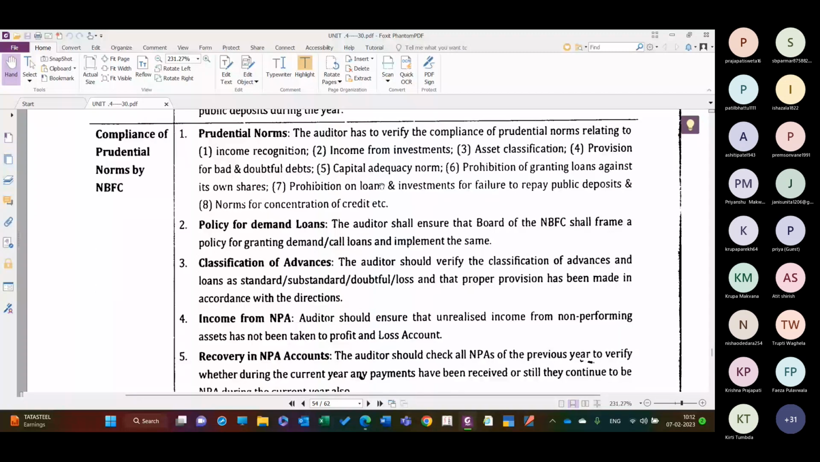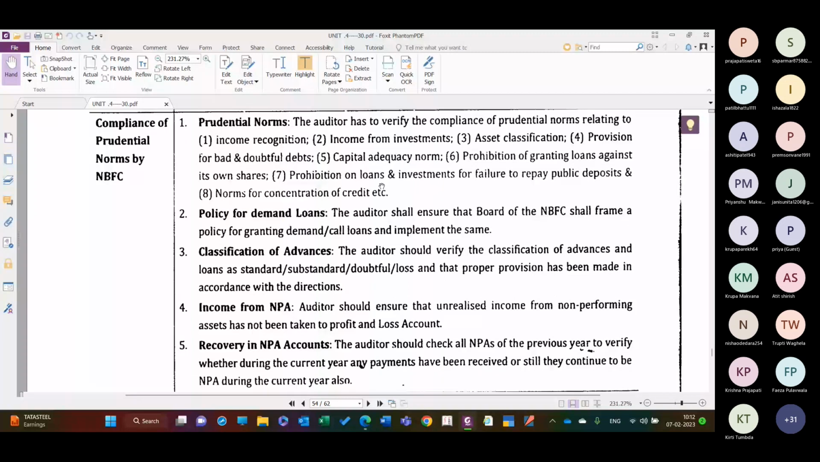Compliances of prudential norms by NBFC. Prudential norms, the auditor has to verify the compliance of the prudential norms relating to the income recognition, income from investment, asset classification, provisioning for bad and doubtful debts. ये हमने ऊपर सब पढ़ा है, right? Income recognition, income from investment, asset classification means standard, substandard, doubtful or loss. Provisioning for bad and doubtful debts means 0.40%, 10%, right? And then 20%, doubtful के अंदर अगर up to 1 year, then 30%, 50%, and in case of loss, 100%.